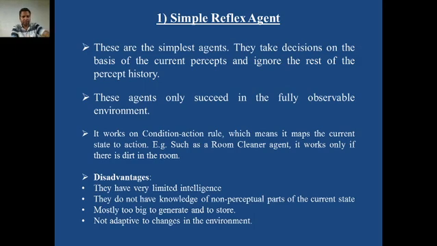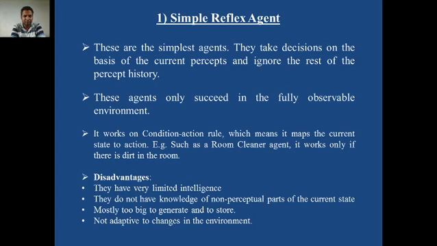What are the disadvantages of such a simple reflex agent? We are going to cover this. Before that, what is the advantage? The first obvious advantage is that it is the simplest in nature and very simple to design. There is no need of memory because there is no need to store the percept history.